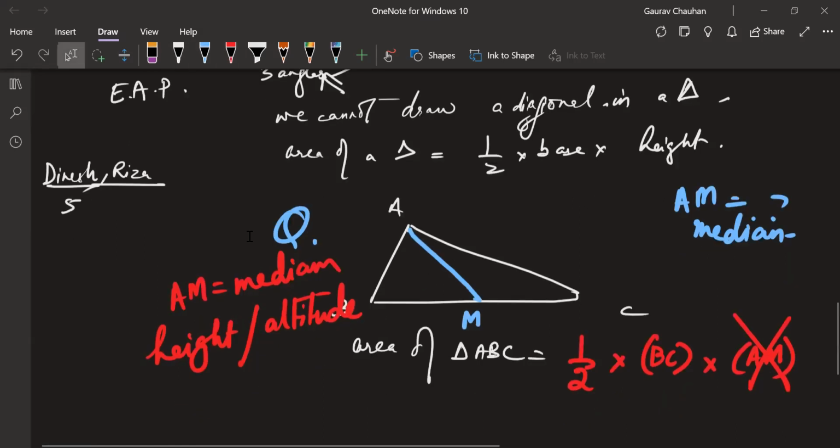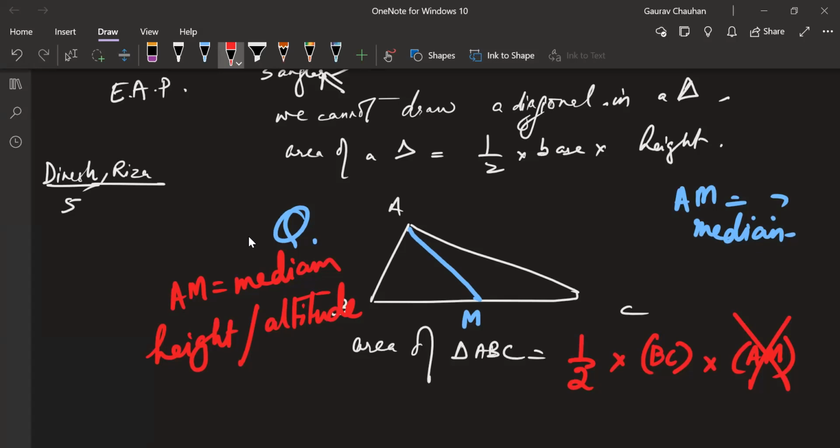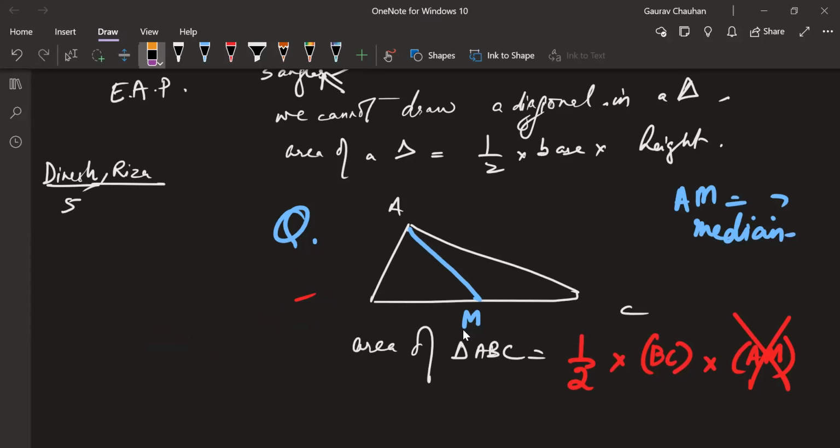Great. So what is special about an altitude? How do we draw an altitude? Can someone quickly recap that? Let's hear from Mansa. It is 90 degrees. You're right. From where to where? From vertex to dash.